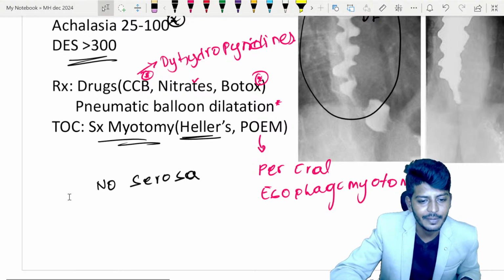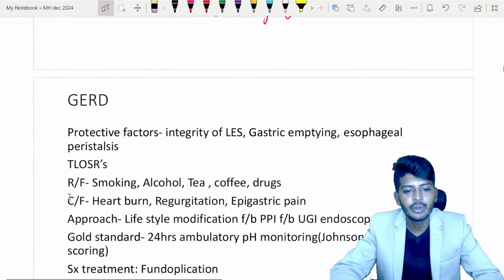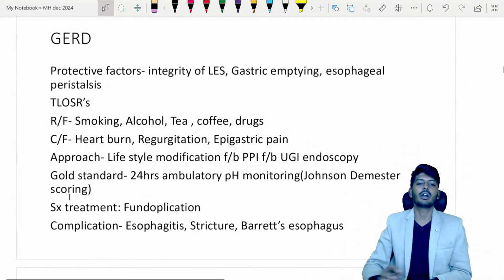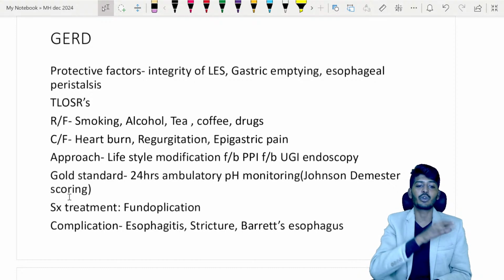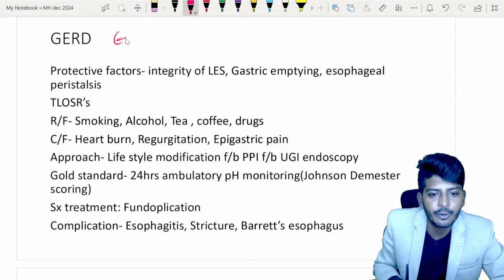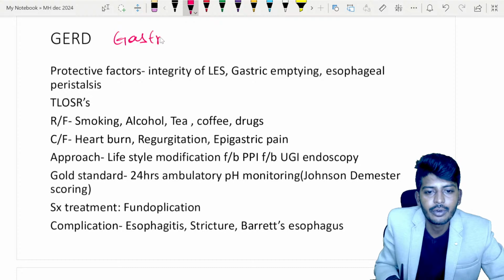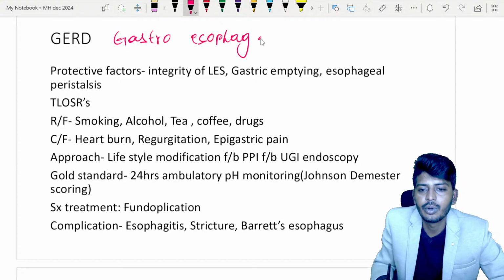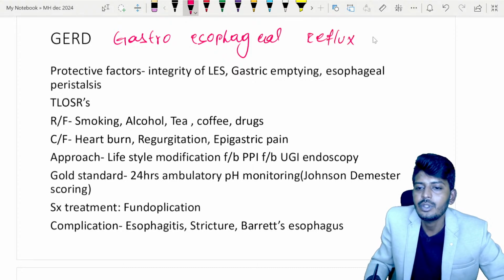Let's go to the next aspect. What is the next aspect? GERD. So again, GERD is a very commonly asked question. It is a very important question which comes from pathology as well. So let's talk about GERD. GERD is nothing but gastroesophageal reflux disease. Okay, so what happens in gastroesophageal reflux disease?